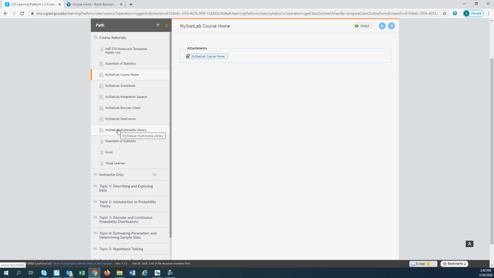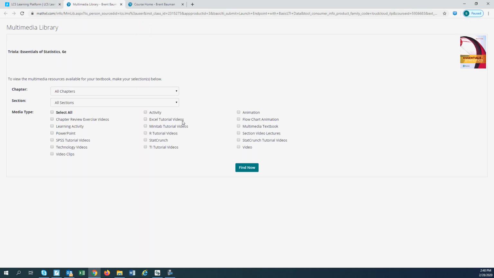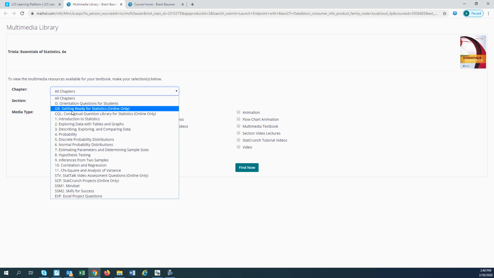Multimedia library, let's look at this one. This one's pretty powerful, so you want to be familiar with it. This is where all the resources in My Stat Lab are organized for you. If we pick that we want to check out chapter 1, see how there are some orientations and getting ready, those types of things. These might be helpful to look through.